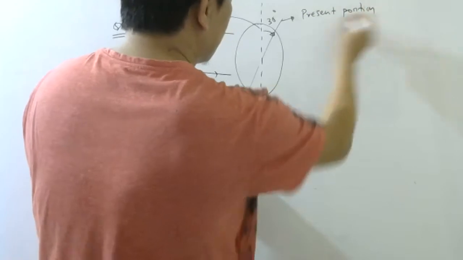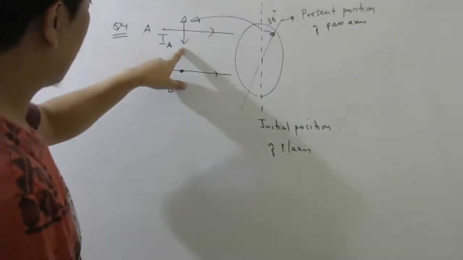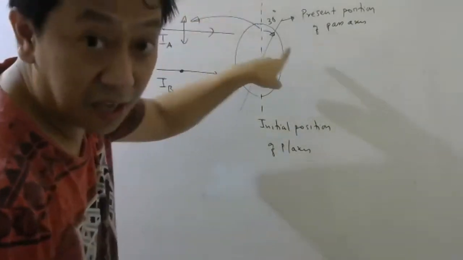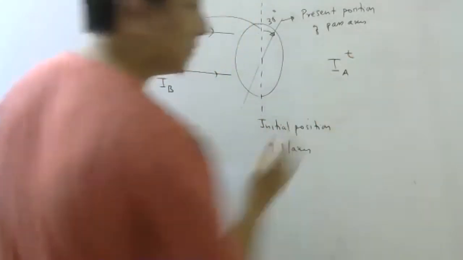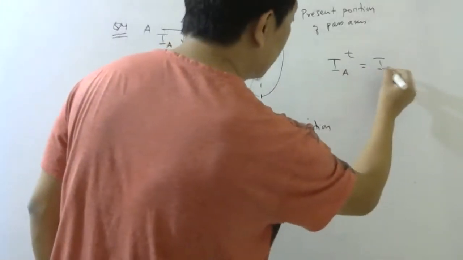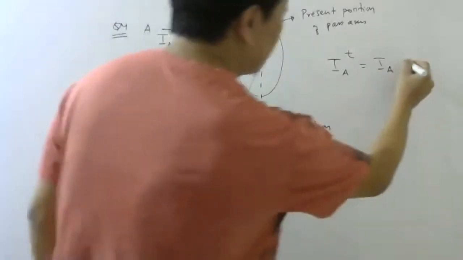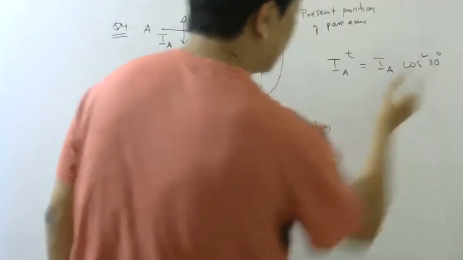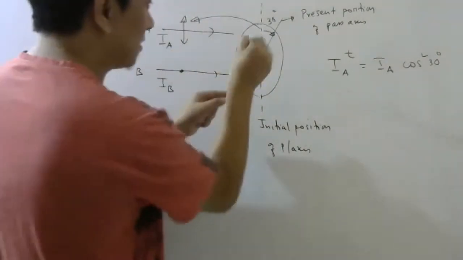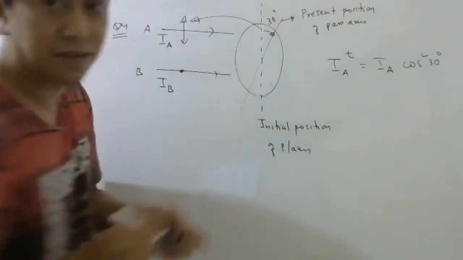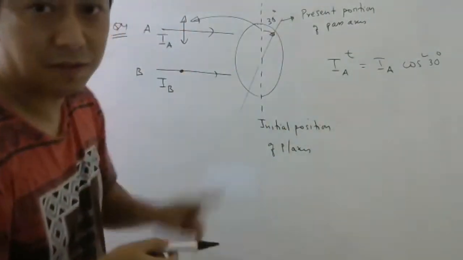This is the present position of the pass axis. So this light has an electric field which makes 30 degree. So the intensity of this transmitted, let me write T for transmitted, will be equal to incident, because it is polarized light, I can use Malus law, cos square 30. And this electric field, which is the dot, means like this. So this will make what angle with this, if this makes 30 degree?